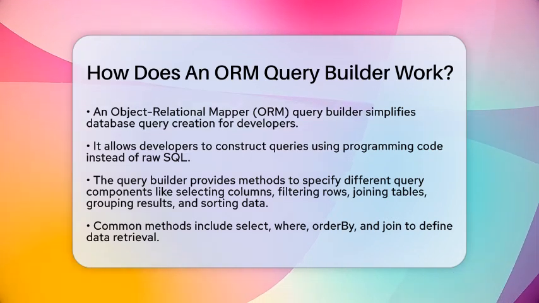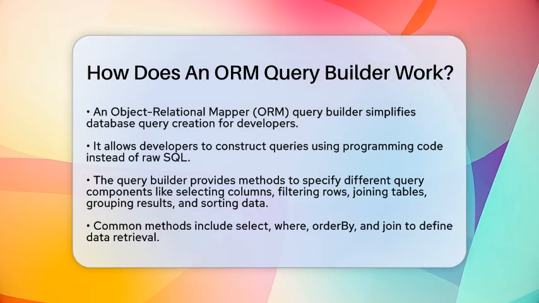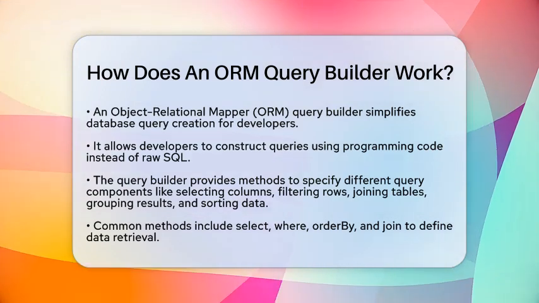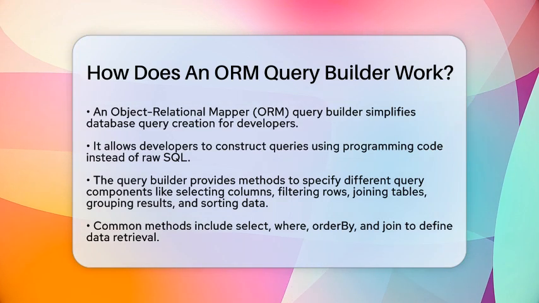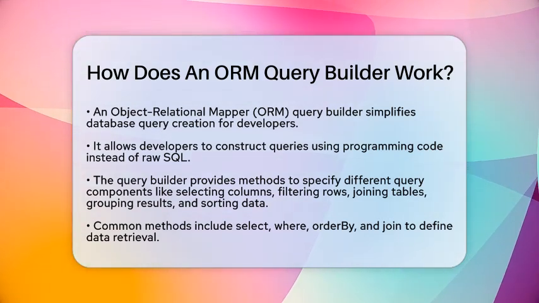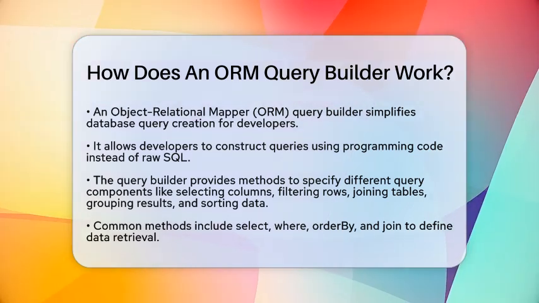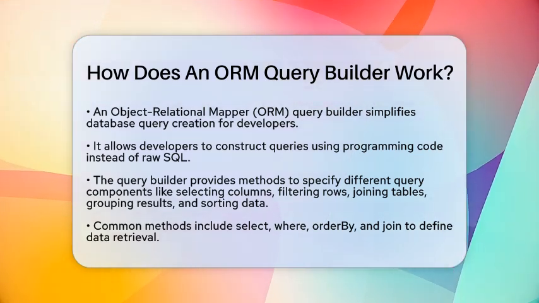An Object-Relational Mapper query builder is a tool that helps developers construct database queries using programming code. Instead of writing raw structured query language, developers can use a series of methods to build queries step by step. This makes the process easier and more organized.